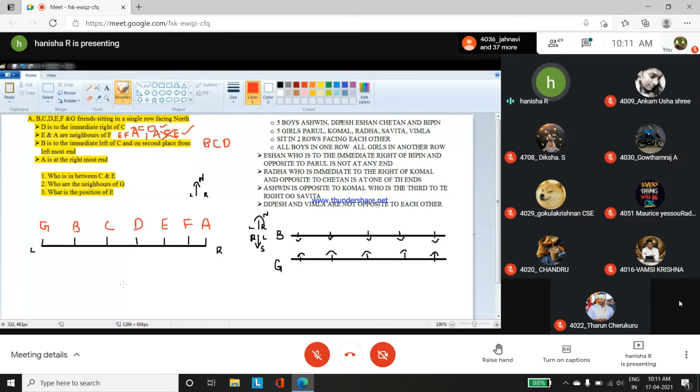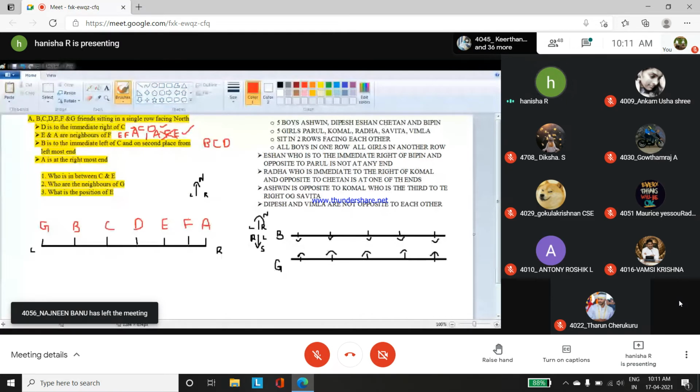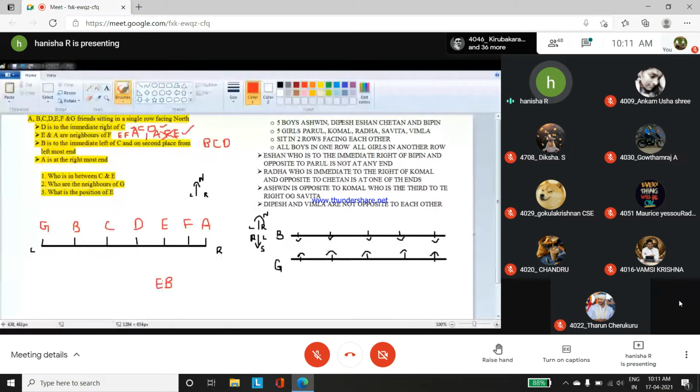So Ishan is to the immediate right of Bipin. Here, boys are facing south. If they are facing south, the right hand side will be towards the northern side. So Ishan is on the immediate right of Bipin. If this is Bipin, Ishan will be on the immediate right. Since they are facing south, Ishan is on the immediate right of Bipin, that is E and B. If they are facing north, Ishan will come on the exact right of Bipin. So this is the correct notation of Ishan and Bipin.